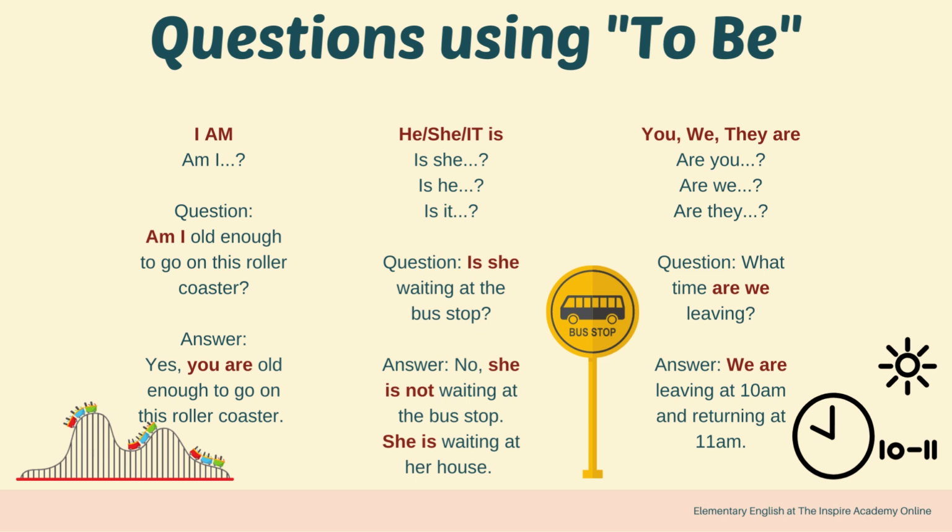Remember, the verb to be is I am, you are, he, she, or it is, we are, you are, they are. Okay, so let's ask, what about if we're asking a question? We just flip it around. I am becomes am I? I am young. Am I young? I am working. Am I working?